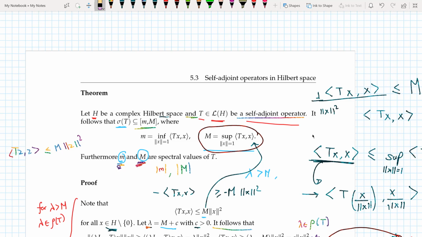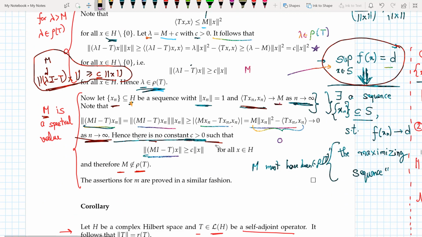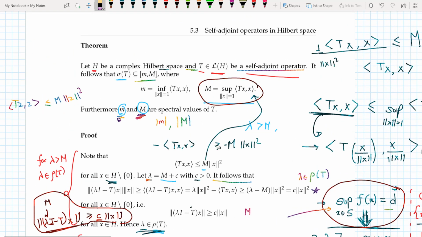And now I'm saying that furthermore, small m and capital M are spectral values of T. I would just keep this theorem on hold as of now, and I'll come back to it later. But for now, I want you to remember the statement of the theorem: the spectrum is a subset of [m, M], and small m and capital M are both spectral values.